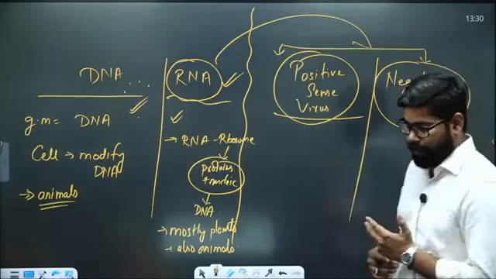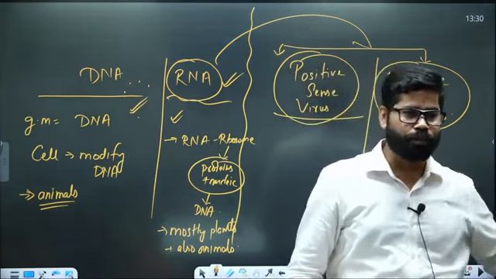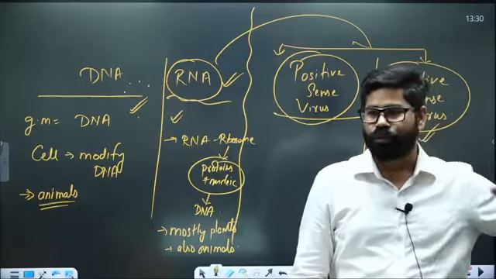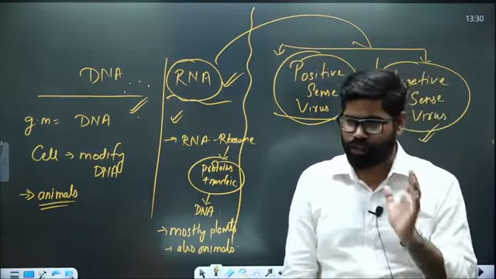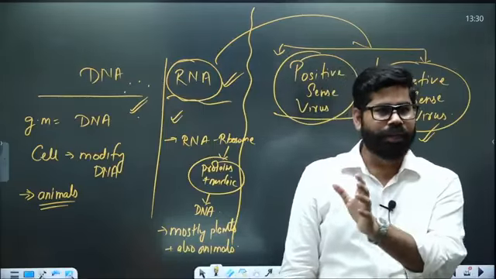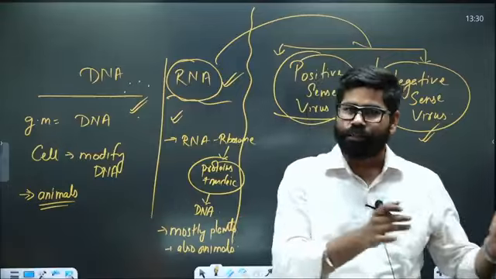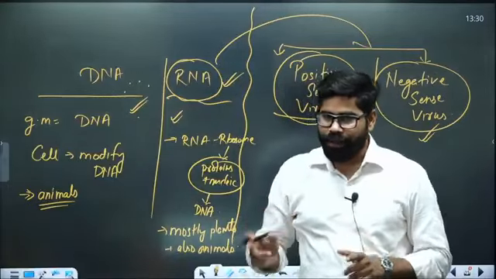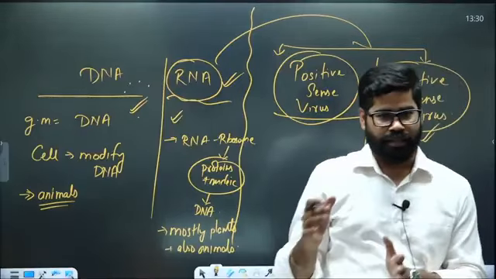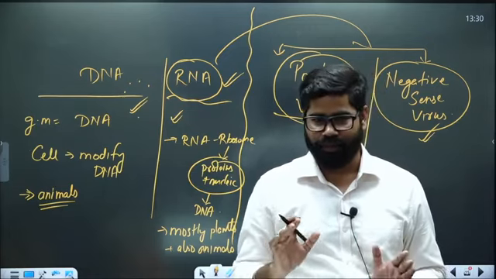Just take an example: there were two different types of invaders. Some invaders came to India, directly defeated some rulers, and then took control of various territories. If you have seen medieval or ancient history, some of the attackers came in with their own army and took control of the territory. They are like positive sense viruses. The negative sense virus is like the Britishers. They came to India, they didn't fight India at first.